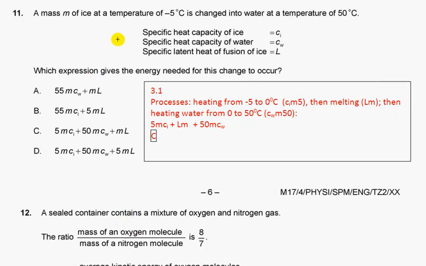A mass of ice at temperature -5 is changed to water at temperature 50. Which expression gives the energy needed for this change to occur? From section 3.1, the processes are: heating from -5 to 0, s m ΔT with ΔT of 5, then melting, Lm, then heating the water from 0 to 50 °C, m c 50. Adding all this up, we get answer C.